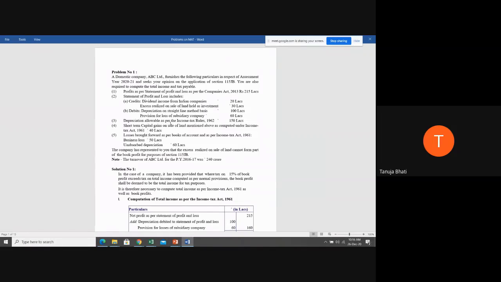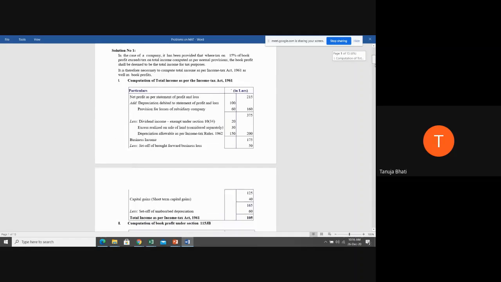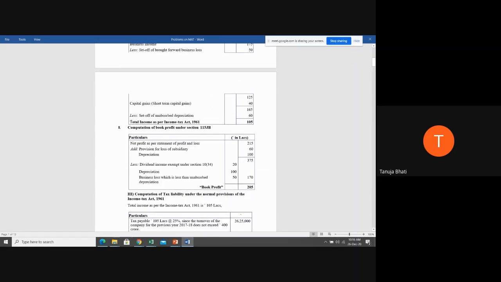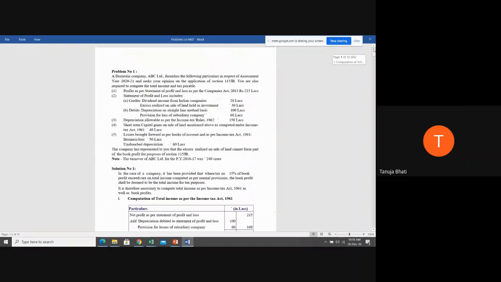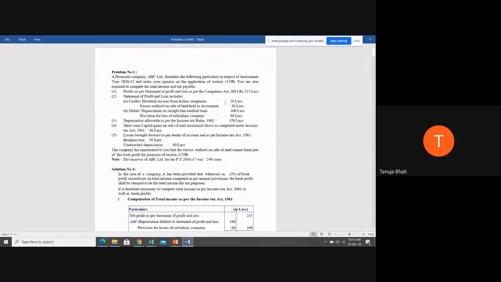Then calculate tax on both, and whichever is higher is the tax to be paid. In the previous class, we had completed with total income as per the Income Tax Act, that is 105. Up to here we had completed. Now let us start with calculating the book profit.